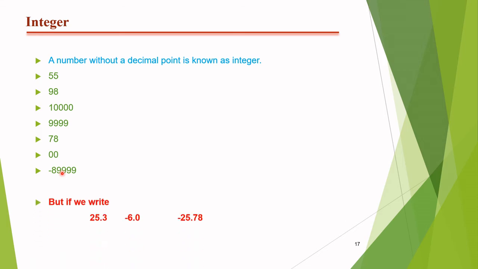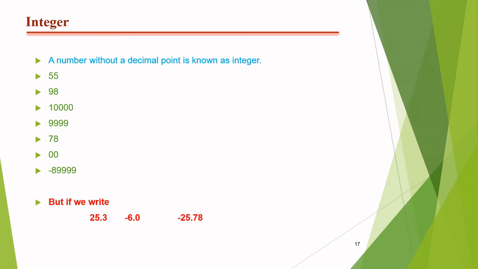But if we write 25.3 or -6.0, even 0.0 is not considered here, because we write a decimal point here. So this value is also not read as an integer by the computer. The computer cannot understand whatever the user exactly wants. In general a human being can read -6.0 as -6, but the computer cannot read -6.0 as -6 only.